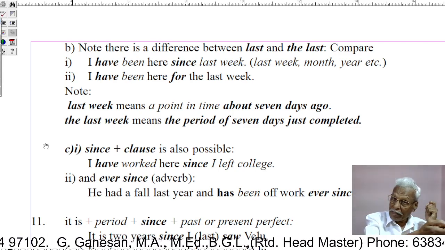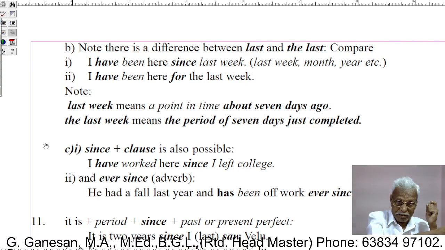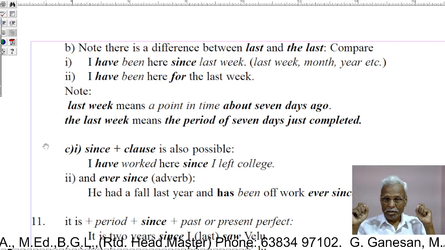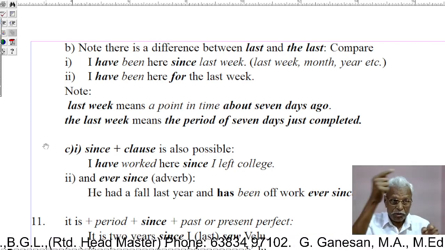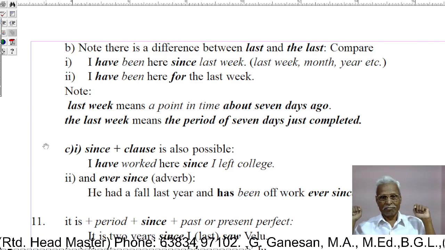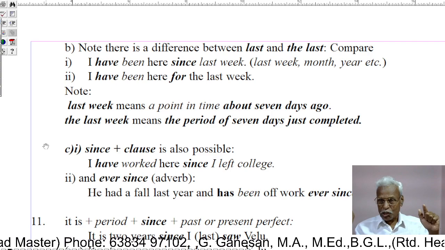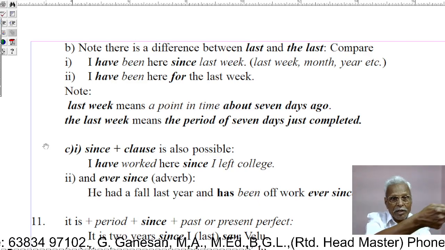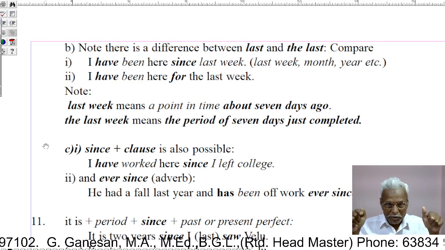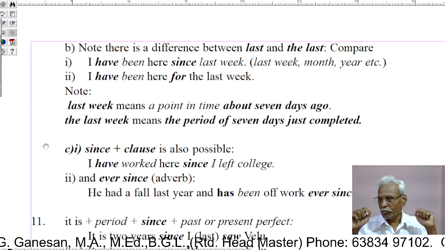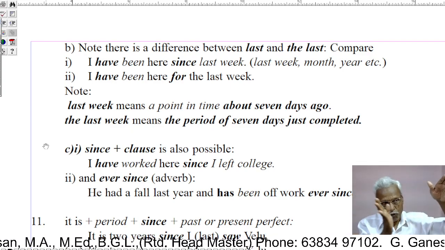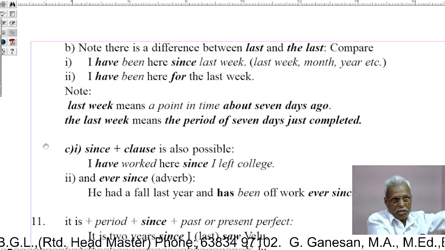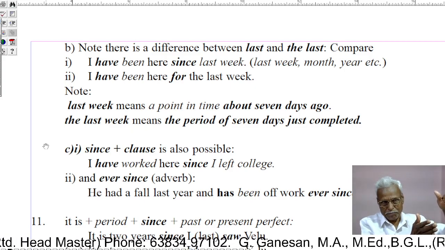Before 7 days, I have been here. Since last week means before 7 days ago, I have been here. I have been here since last week. Since last week means before 7 days ago. I have been here for the last week. For the last week means for the 7 days completed. I have been here for the 7 days completed. For the 7 days I have been here.